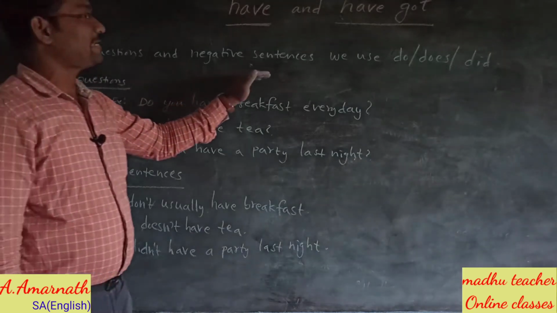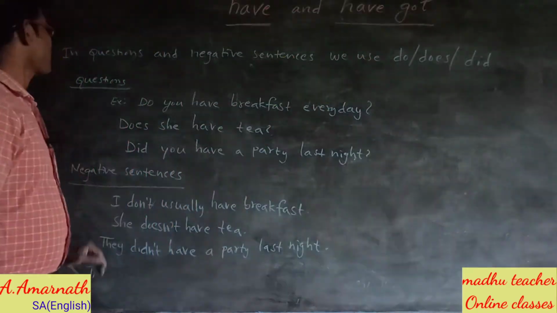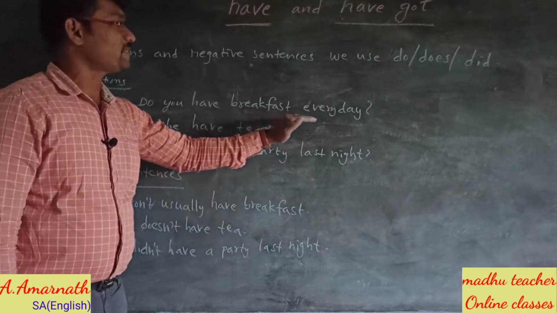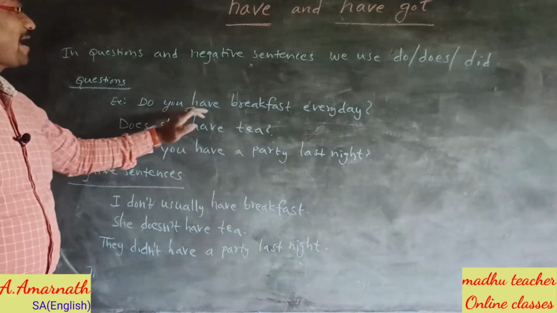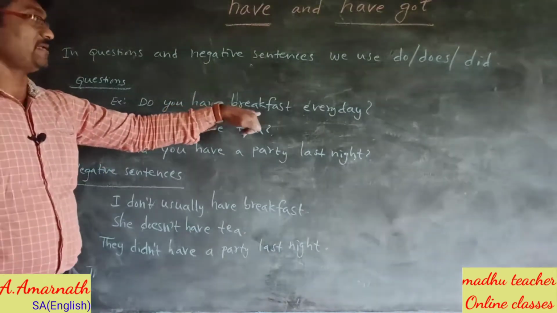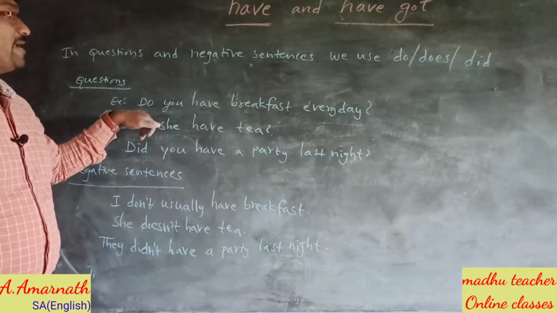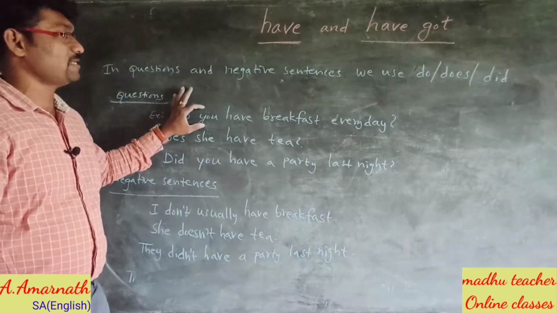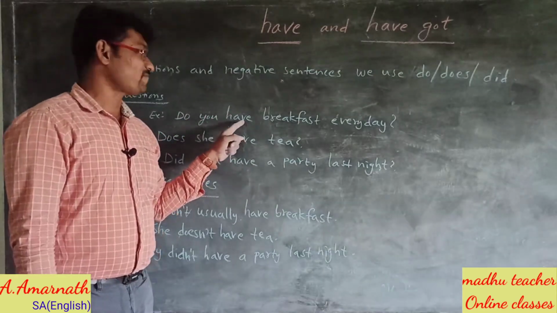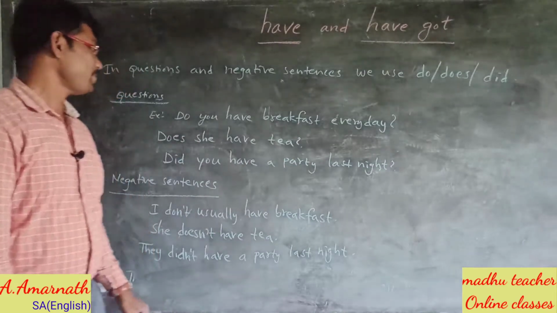In questions and negative sentences, we use do, does, did. Look at these sentences. Do you have breakfast every day? Here have breakfast, have indicates some action. When have indicates some action, we use do when we make a question. When we transform this statement into a question, we use do, because here have functions as main verb. Do you have breakfast every day?